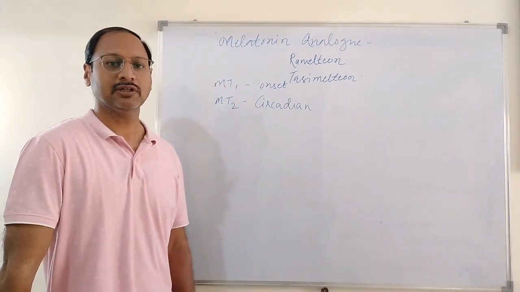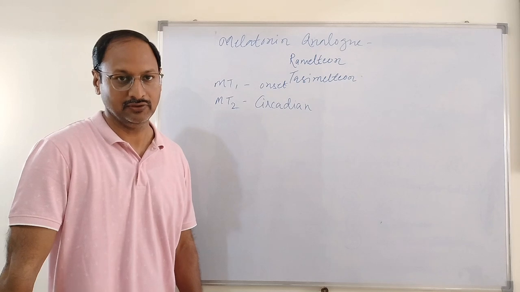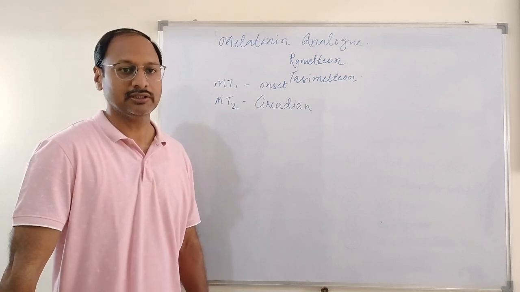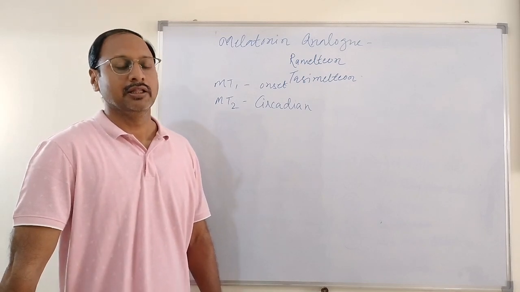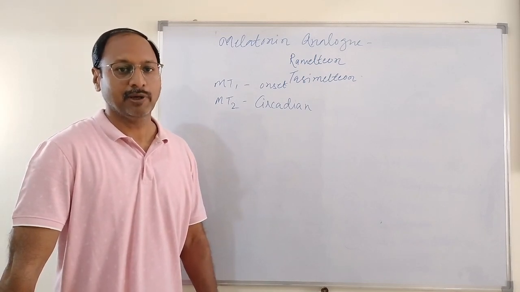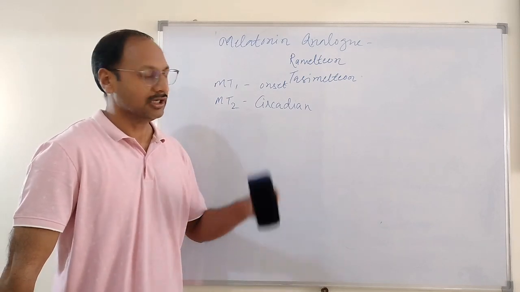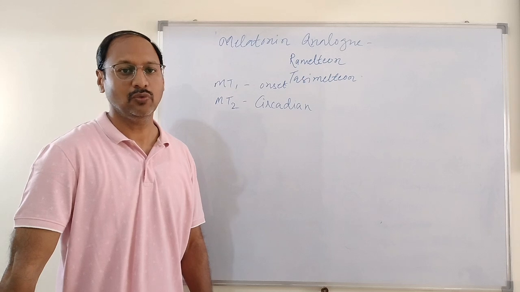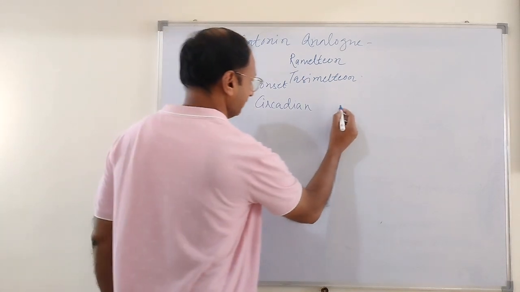There are two melatonin analogs available, which are known as ramelteon and tasimelteon. Both drugs are now used for the treatment of insomnia. They promote the onset of sleep. These drugs are now commonly used. These drugs are also nowadays commonly used for the treatment of jet lag.